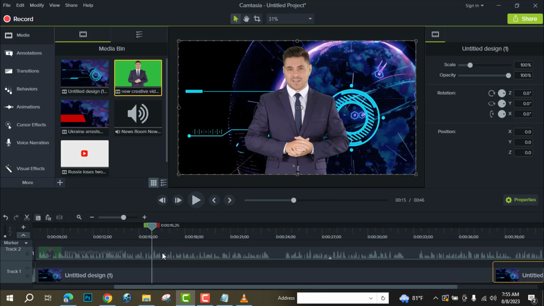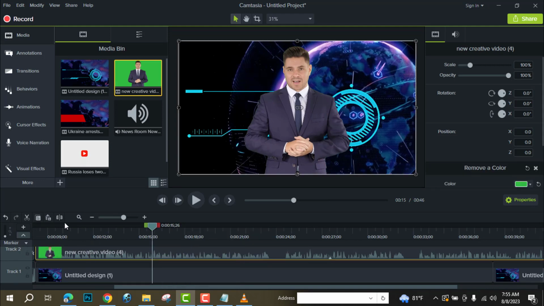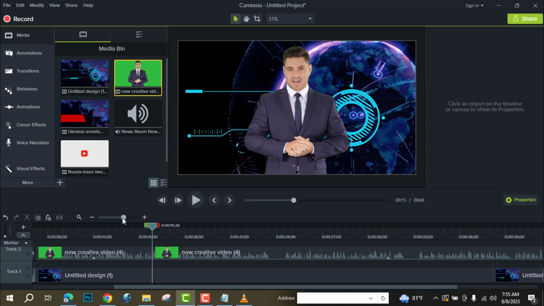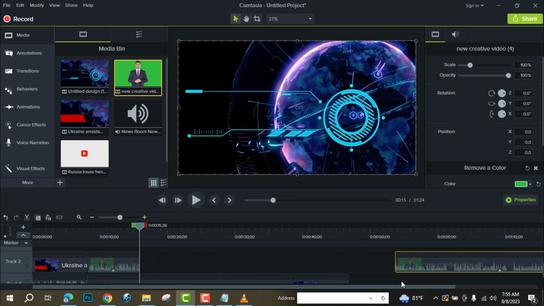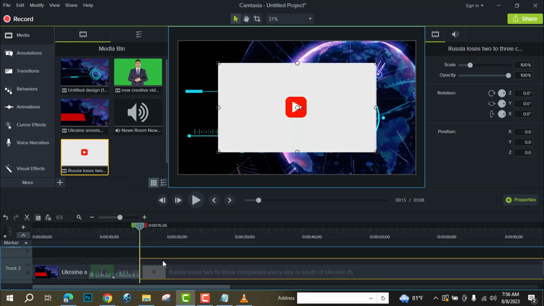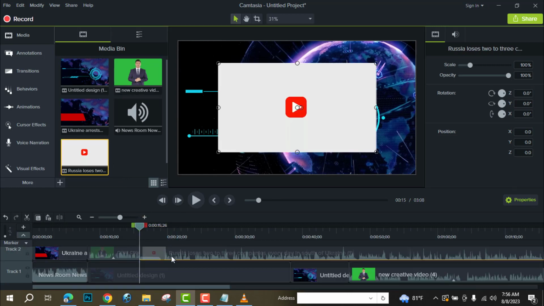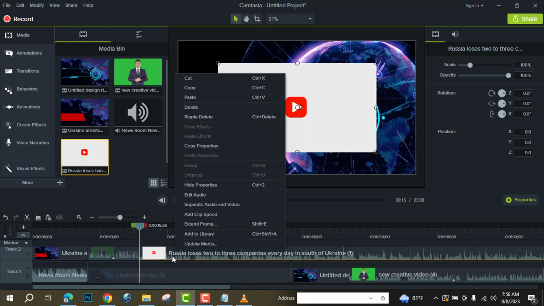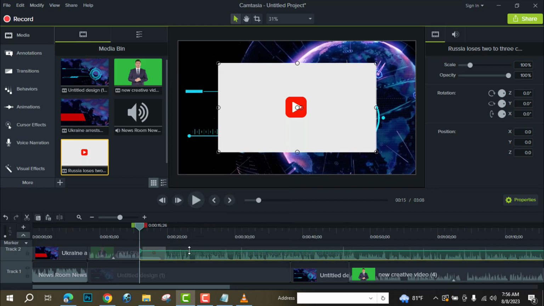Now I need to add the YouTube video. For adding YouTube video, split the video presenter's file. Now for a moment, keep it here. Now bring the YouTube file. At first remove the audio of the YouTube video. So right click on the layer, edit audio and mute it.